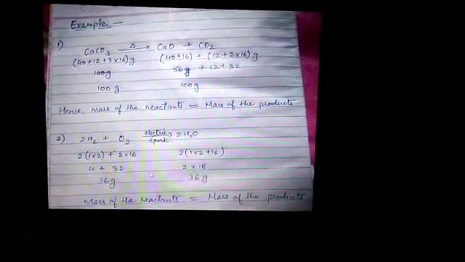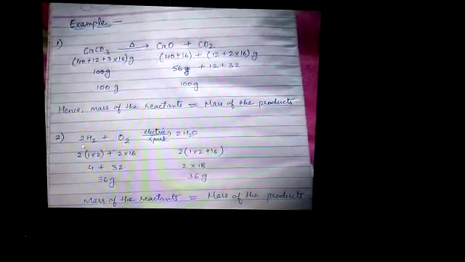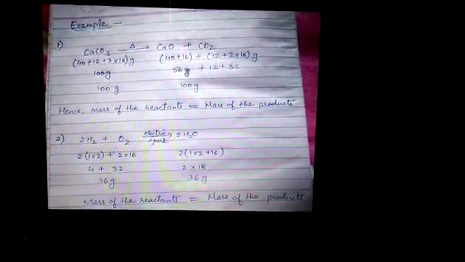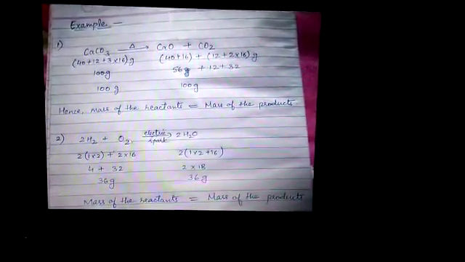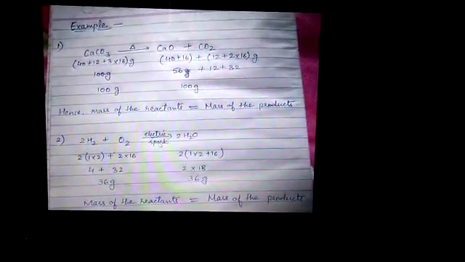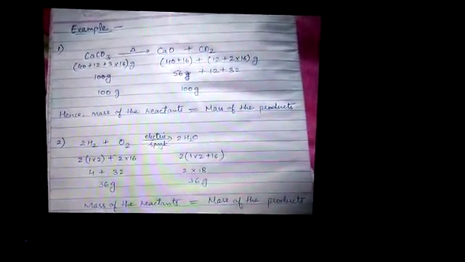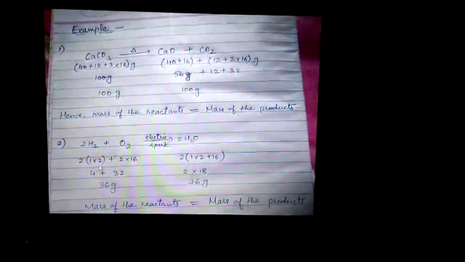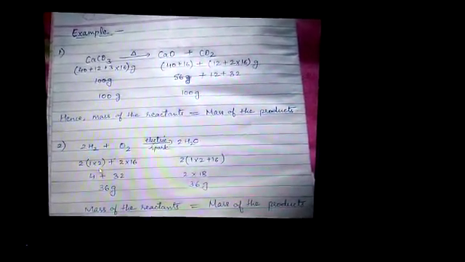In the second example, 2H2 plus O2, there is a reaction between hydrogen and oxygen in the presence of an electric spark, which forms water molecules. Let's see the calculation of the molecular mass.